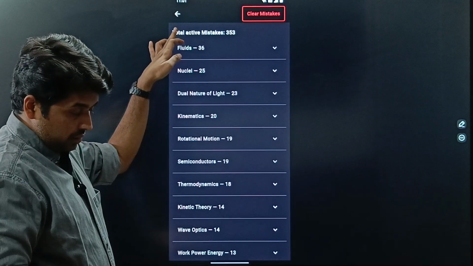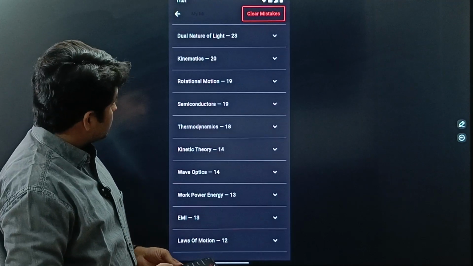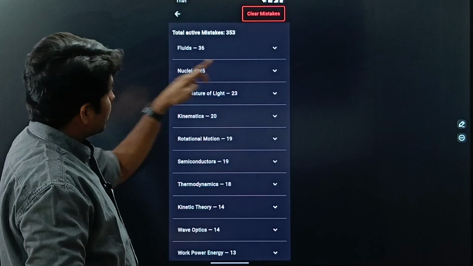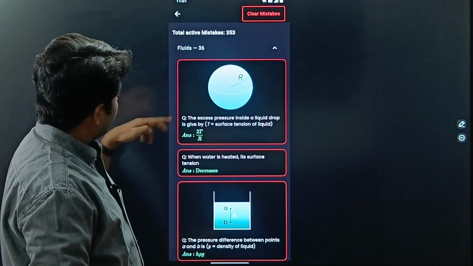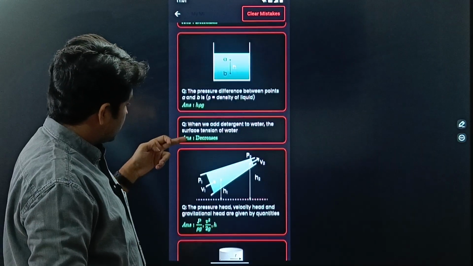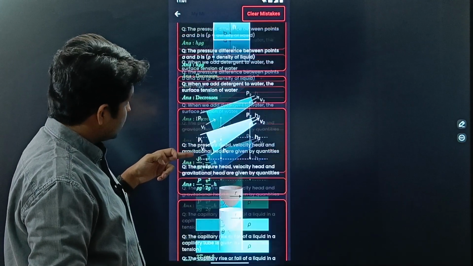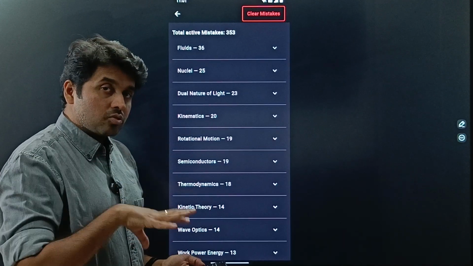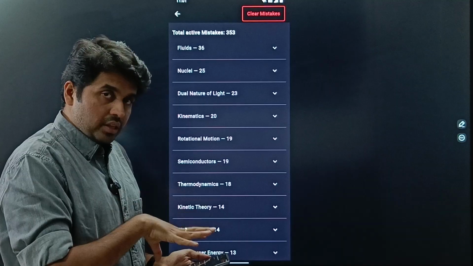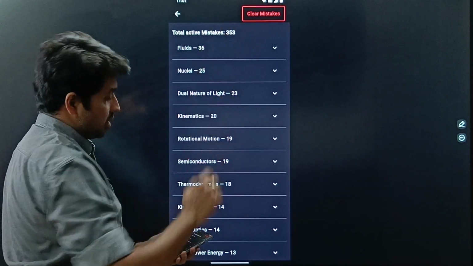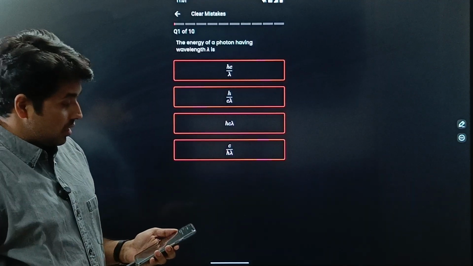Okay, and when you go there, you can see all the mistakes that you have made here. Suppose in fluids, if you just click this, you get all of this. So this one you made a mistake, all these mistakes have been made. And now these mistakes are stored, whatever mistakes you have made, they are stored in the app. Let's say you want to clear these mistakes, you need to click this clear mistake screen here. So you click the clear mistake screen.